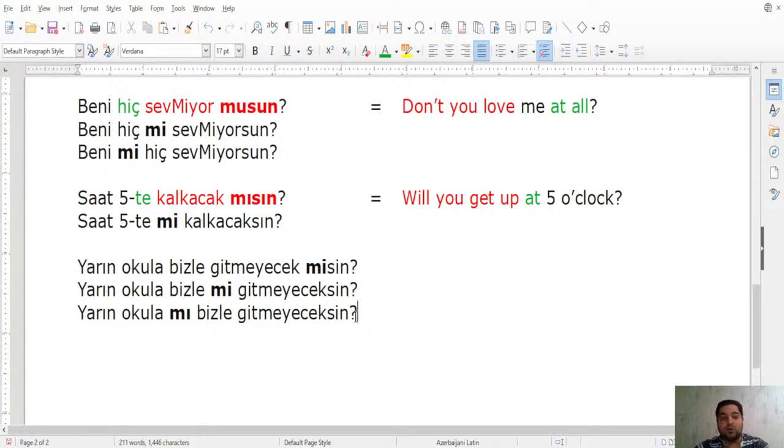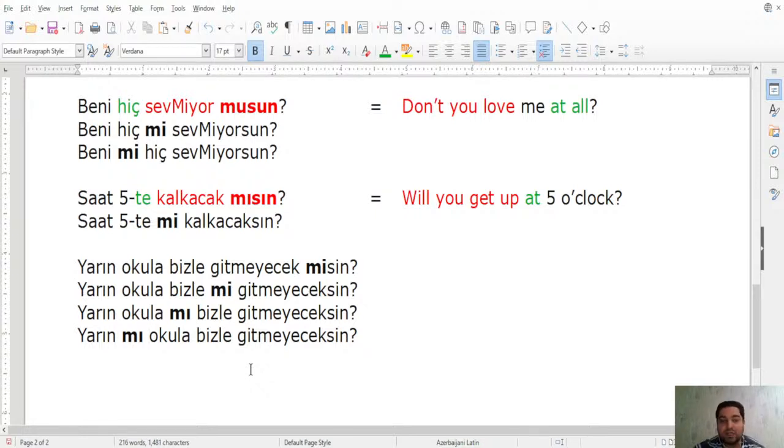And last, you can also make it yarın mı, right? Just a second. And you can make it like this. Yarın mı okula bizle gitmeyeceksin? Which means we are trying to clarify whether it is going to happen tomorrow or some other day. So if you are not going with us to school, is it going to happen tomorrow or some other day?